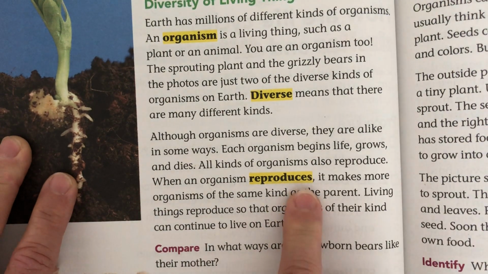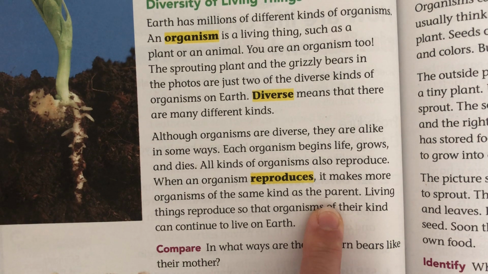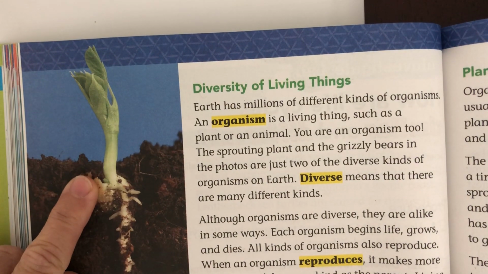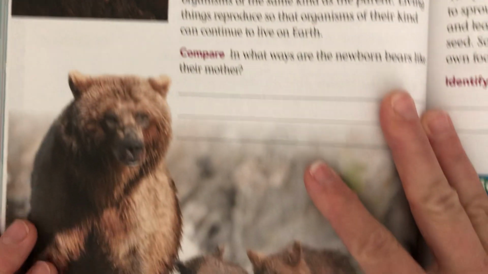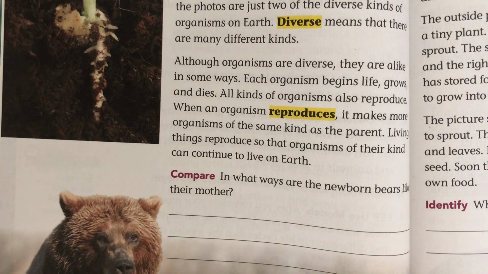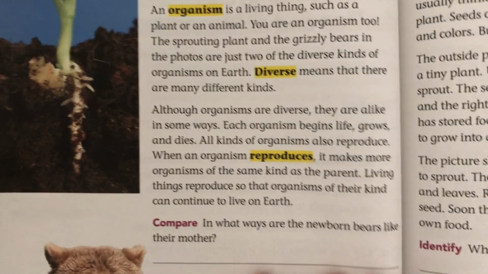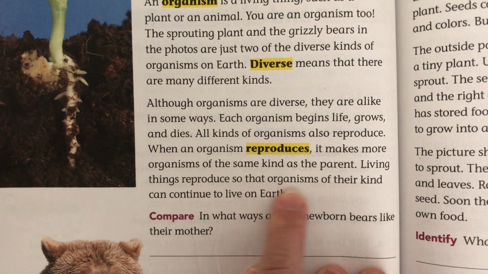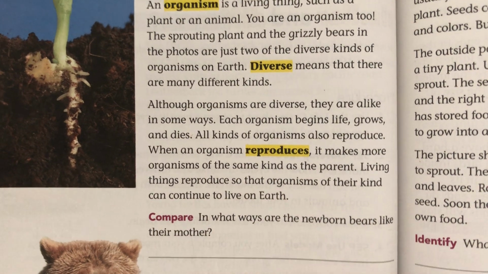Okay, when an organism reproduces, it makes more organisms of the same kind as the parent. So to reproduce means to make more. This plant reproduces with its seed, and the seed grows into a new plant. The bear reproduces, and it makes more little bears. So if organisms did not reproduce, then when that organism died, there would not be any more of them. Living things reproduce so that organisms of their kind can continue to live on Earth.